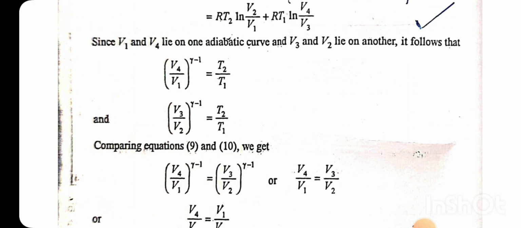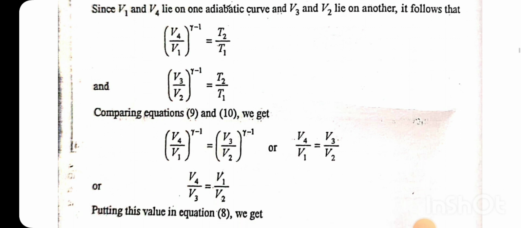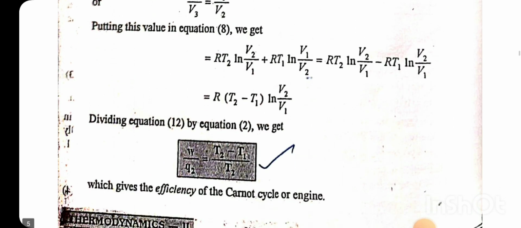Since V1 and V4 lie on one adiabatic curve, and V3 and V2 lie on another, V4 by V1 to the power gamma minus 1 is equal to T2 by T1, and V3 by V2 to the power gamma minus 1 is equal to T2 by T1. Comparing equations 9 and 10, we get V4 by V1 is equal to V3 by V2.